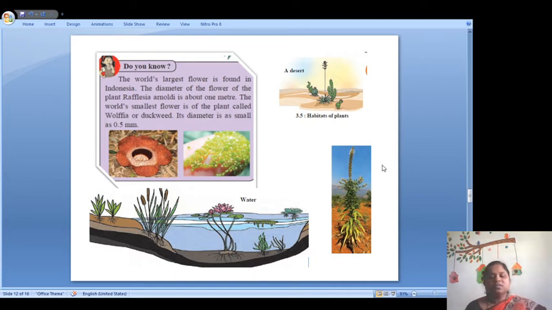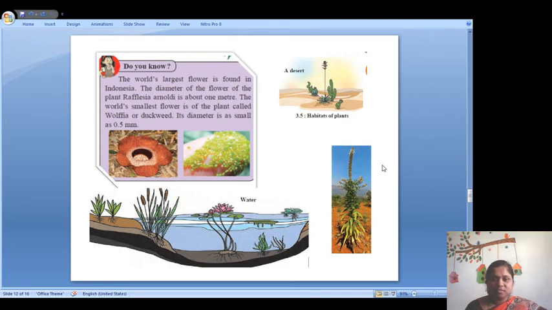And here you can see some plants grow on the land. So some plants grow in the desert, some plants grow in the water, and some plants grow on the land. Here is one thing for you: the world's largest flower is found in a country like Indonesia. The diameter of the flower of this plant, Rafflesia arnoldii, is about 1 meter.